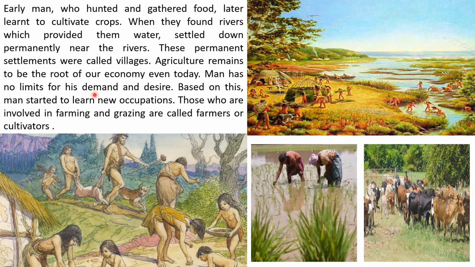Man has no limits for his demand and desire. Based on this, man started to learn new occupations. Initially, our basic needs were only some food to eat to satisfy our hunger, clothes to cover our body, and a shelter to live. But slowly, when civilization began, when we started to grow crops and when we started to earn money, we started to lead a comfortable life.